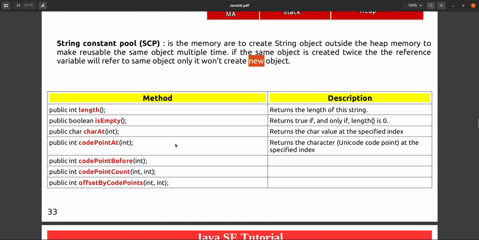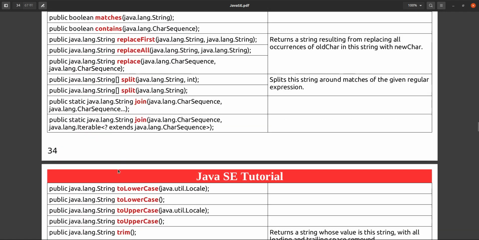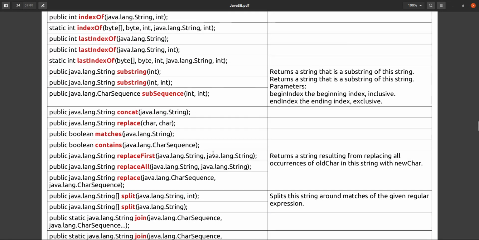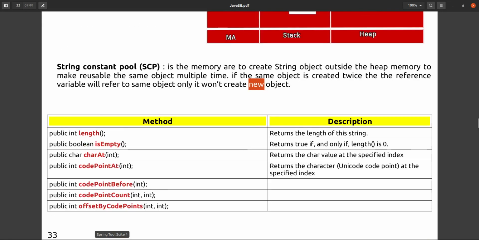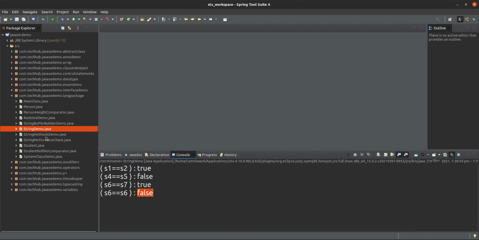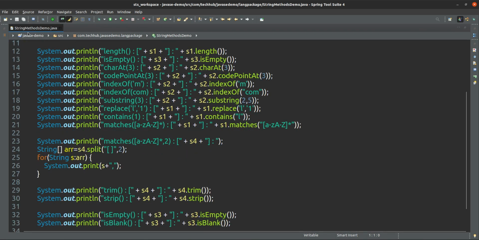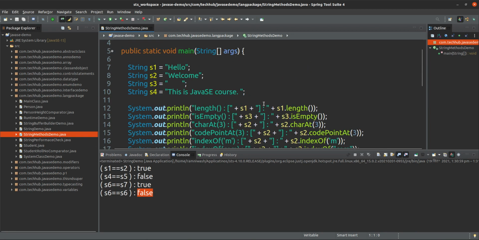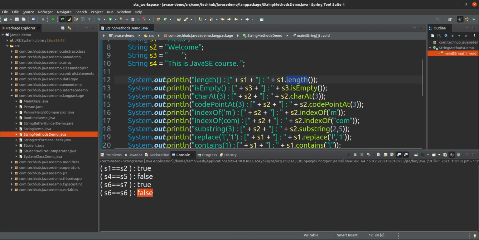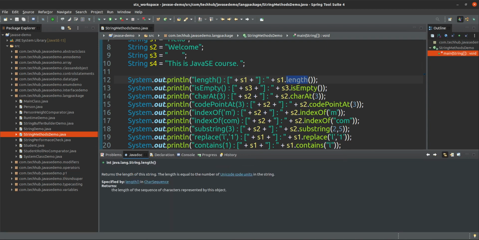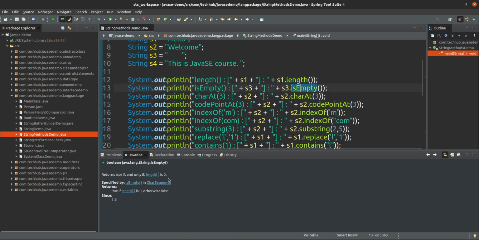Okay, now we will discuss some important methods. N number of methods are there inside the String class, but we will cover only the important methods. Other methods you can learn very easily. Suppose I want to know what is the use of the length method, then you directly go to your Java documentation, and click on the length method. You will see this description will change.